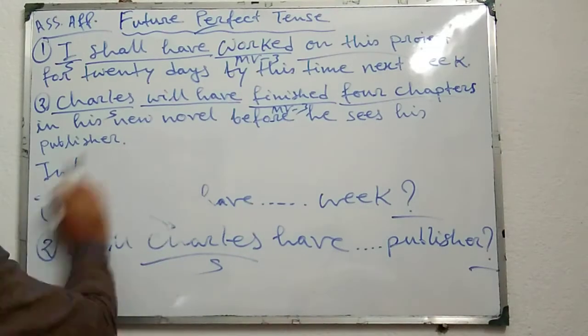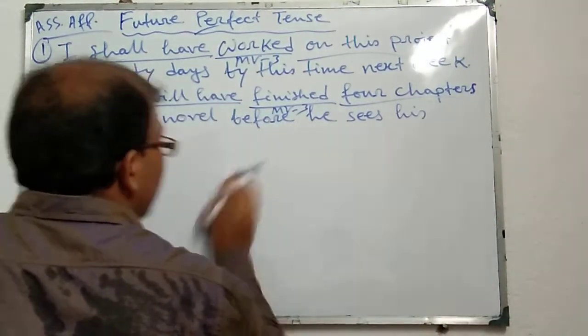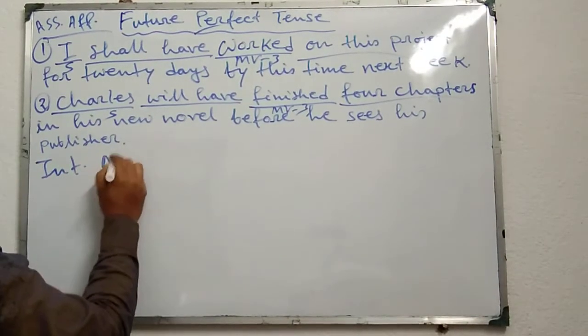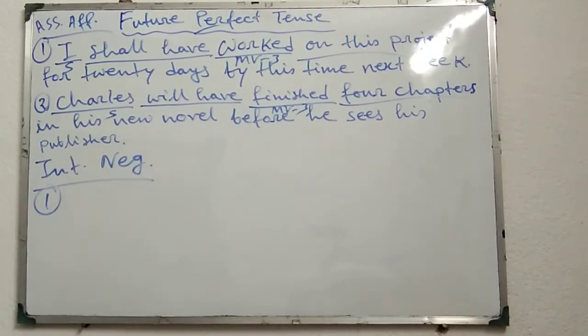Now easily we can change them into negative interrogative or interrogative negative. First one, I shall have worked on this project for 20 days by this time next week.